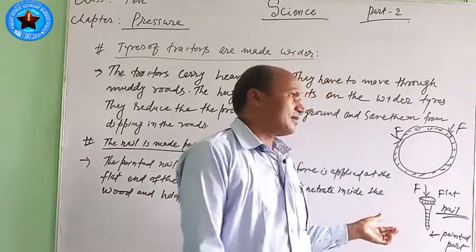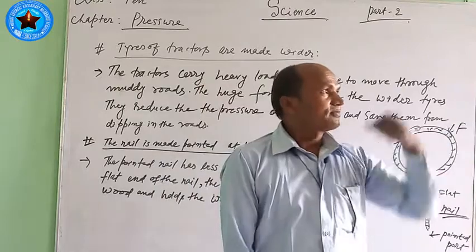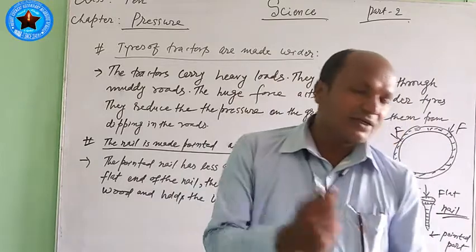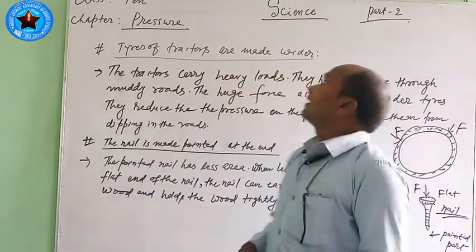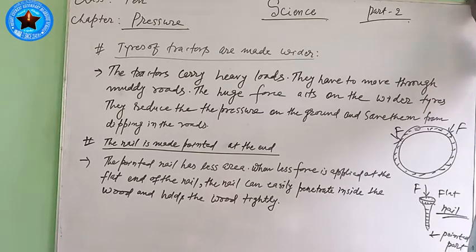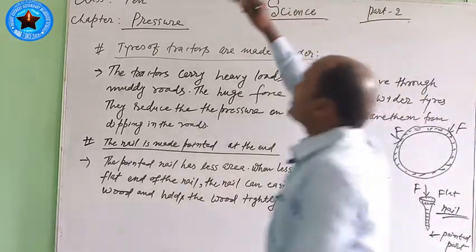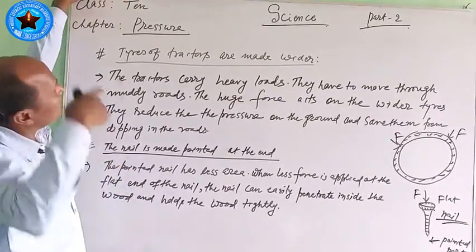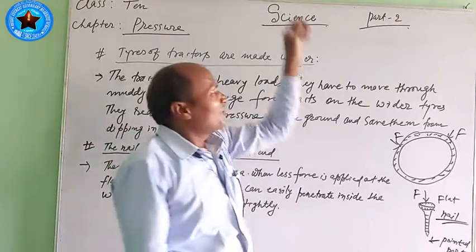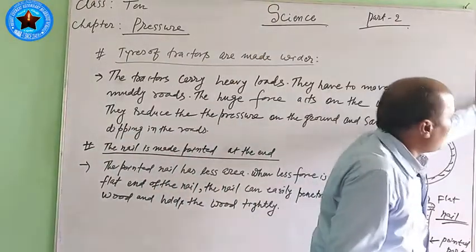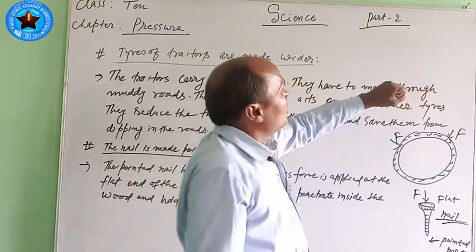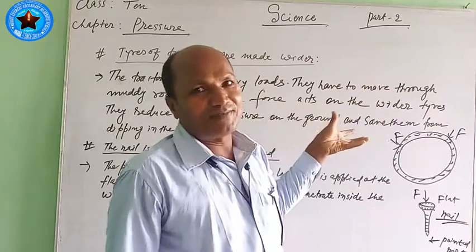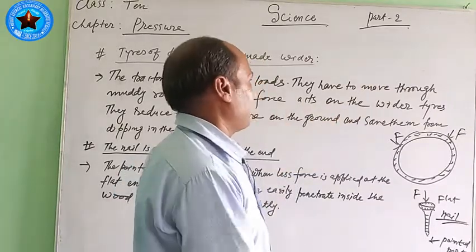It becomes very tight. In your electric board, many nails are given. In your table, nails are used. In the board here, you see this nail, here the nail, here also a nail. Look at the flat portion of this nail and its top portion which is in the wall, that is pointed. While using the hammer, however hard the wall is, the nail penetrates the wall and holds this whiteboard. This is the best example, a very good current example.